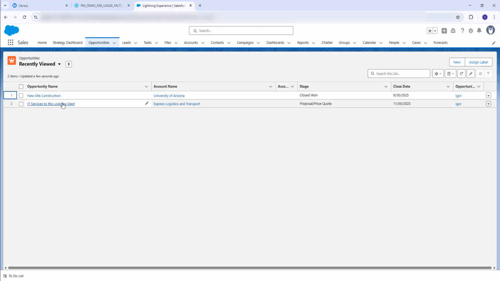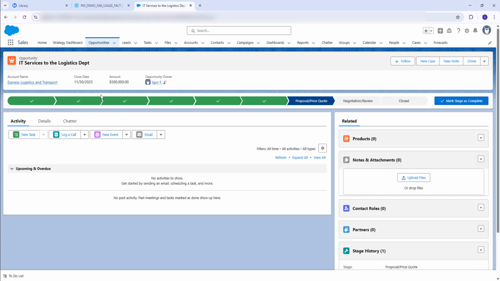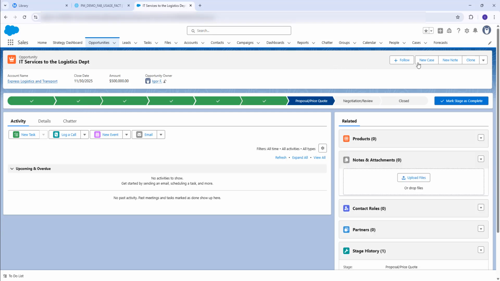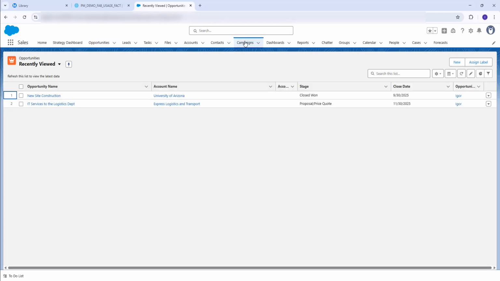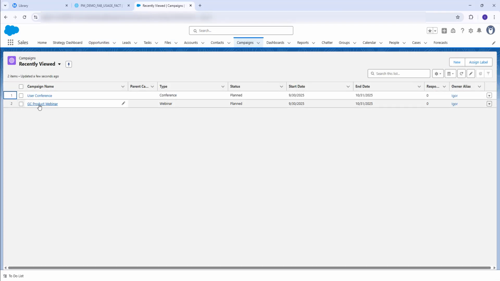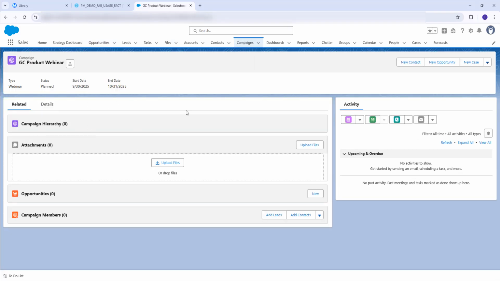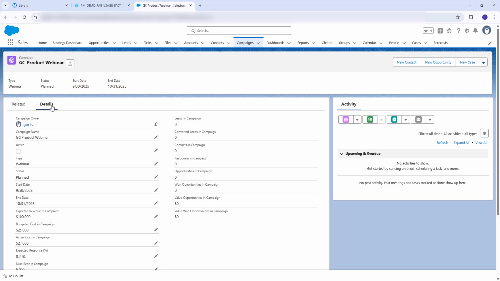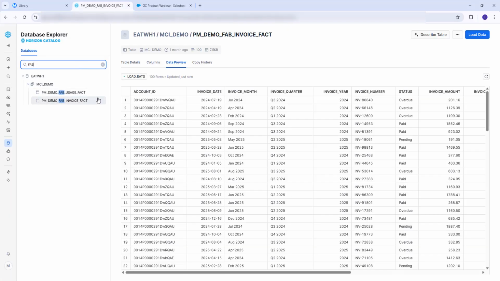Again, check for details, see whatever information he's looking to get. That same person also has access to campaigns where he or she can find detailed information about a specific marketing campaign. It could be here in Salesforce or in another application like Marketo.